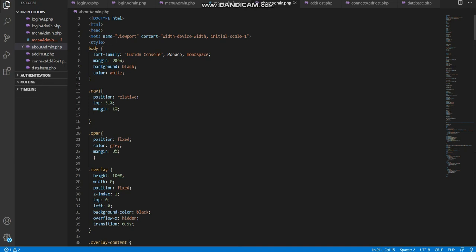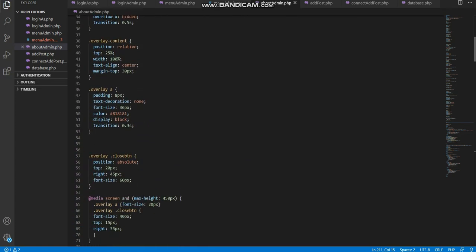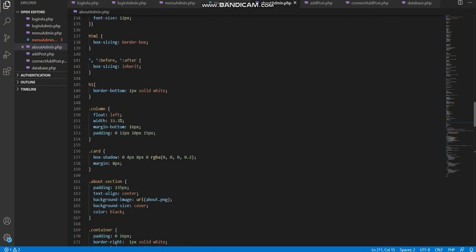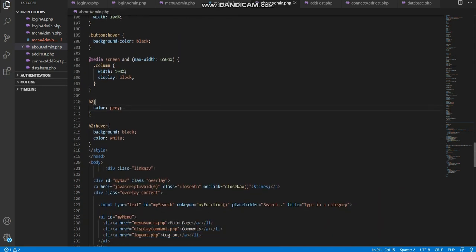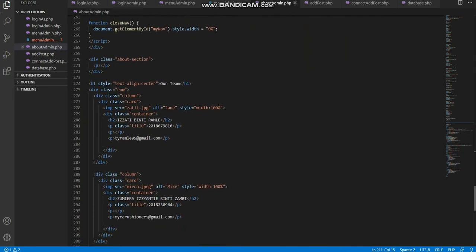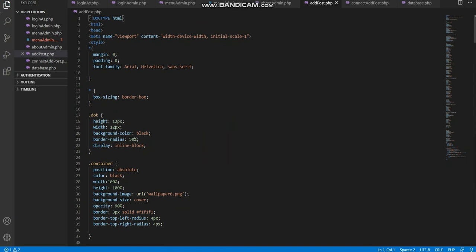So we click from admin, and this will display about our info. And add post.php is used for adding posts to the system.